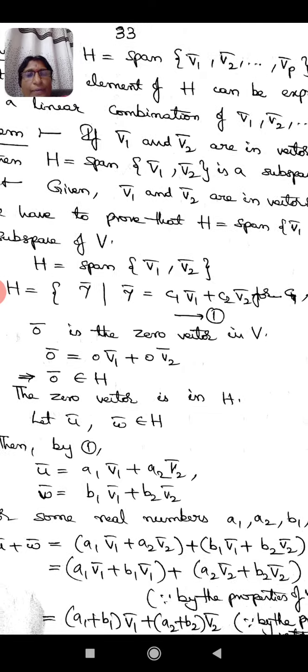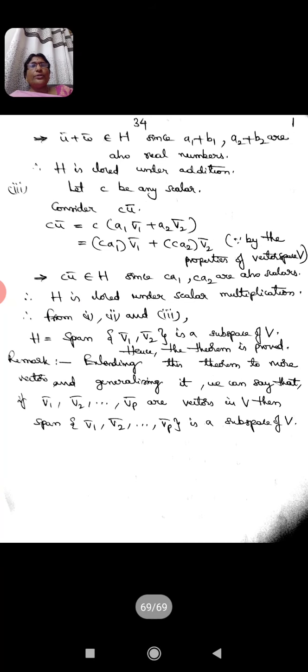And this also we can do by applying the properties of vector space, namely the distributive property in the definition of vector space. Now I can claim that U bar plus W bar belongs to H, since A1 plus B1 and A2 plus B2 are also real numbers, because the sum of two real numbers gives a real number again.